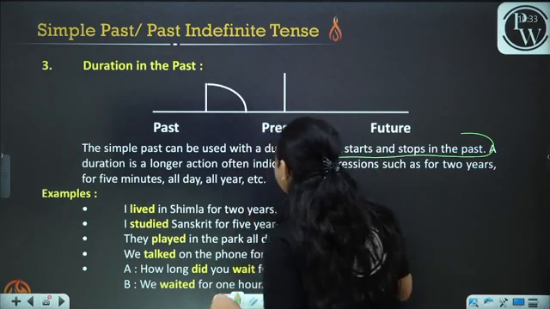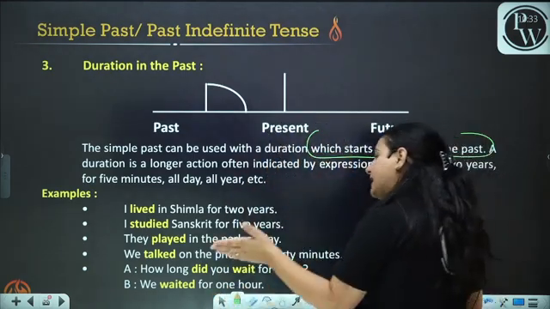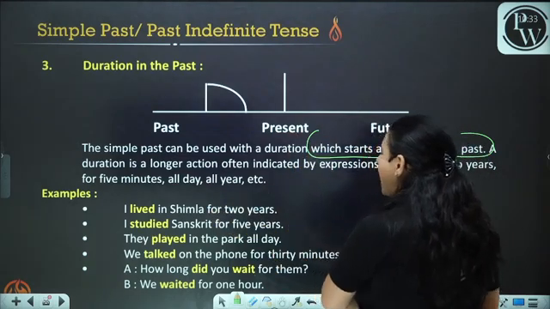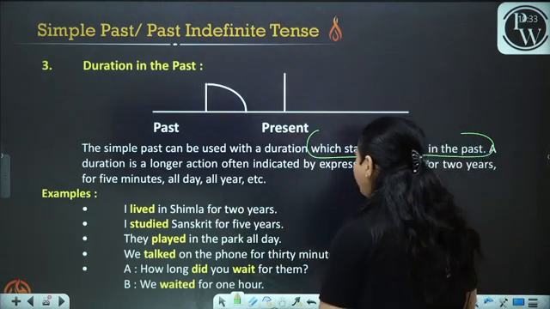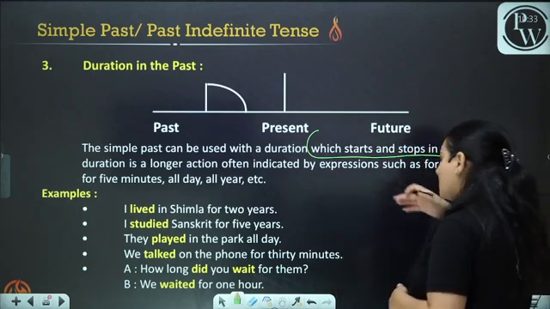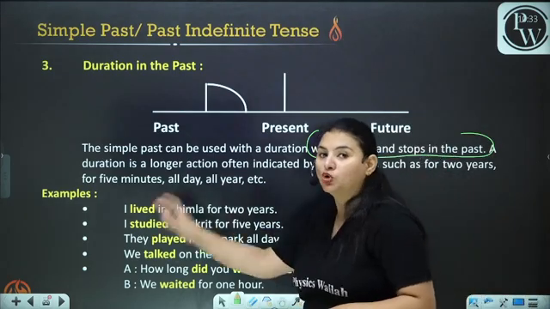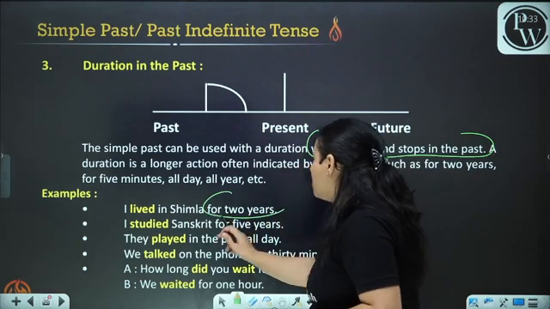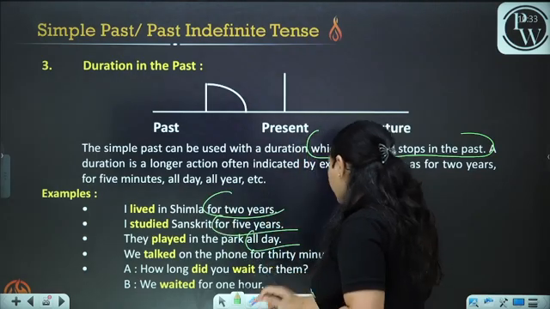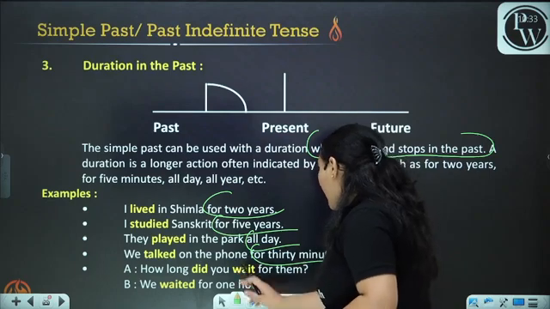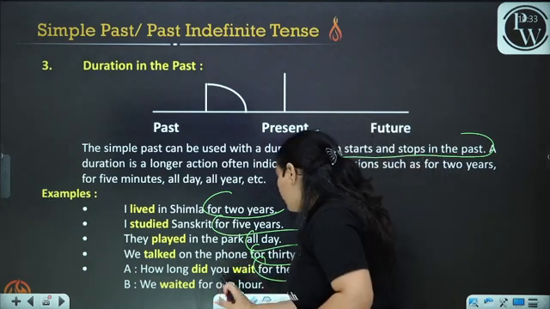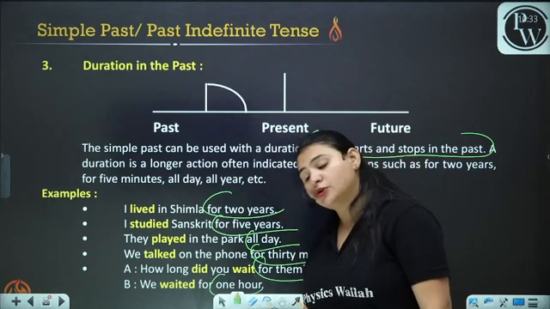I lived in Shimla for 2 years. I studied Sanskrit for 5 years. They played in the park all day. We talked on the phone for 30 minutes. Now, if we talk about all these sentences, we are talking about a certain duration. For 2 years, for 5 years, all day, for 30 minutes, and for how long did you wait for them? We waited for 1 hour. Okay, we are talking about a duration.